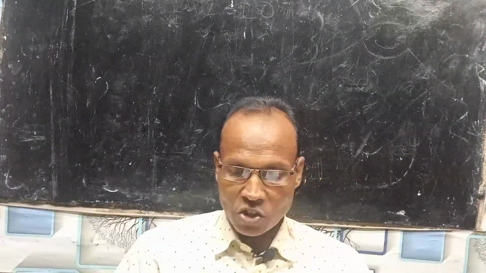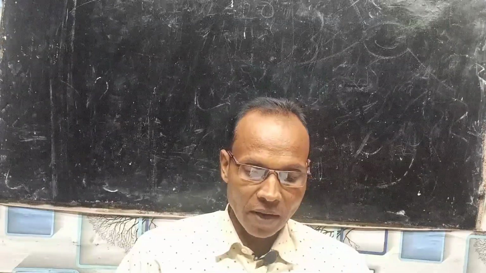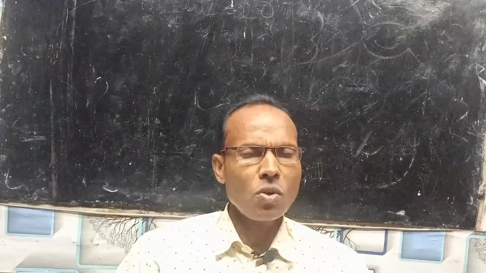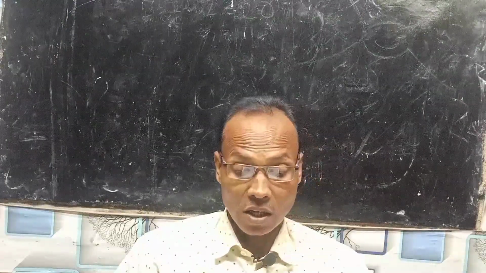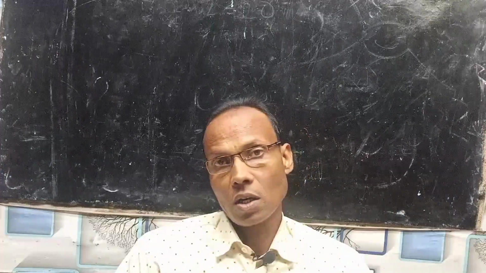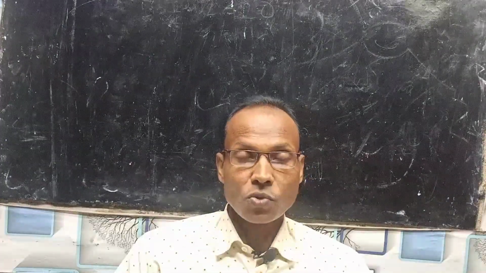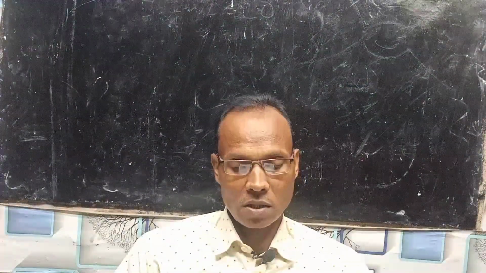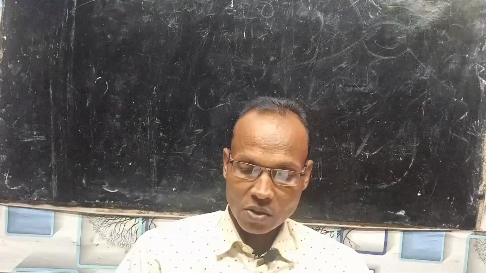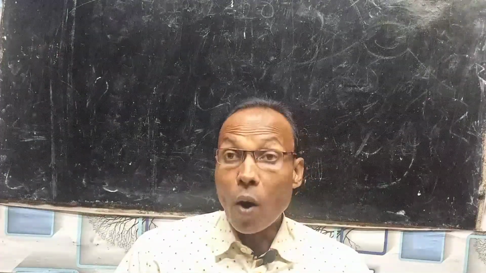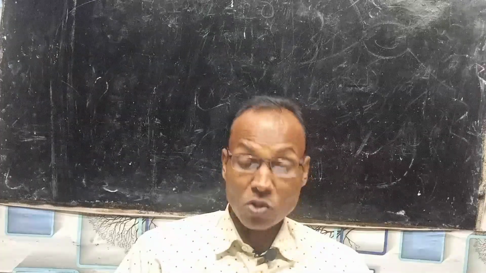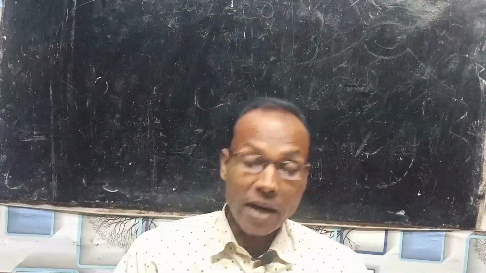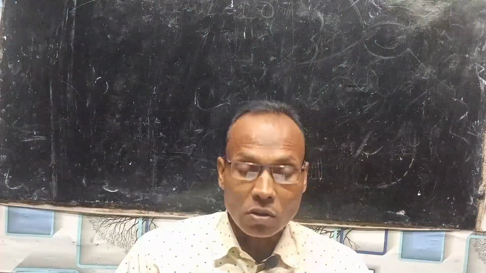The shapes and figures were drawn using a white pigment which was a mixture of rice with water and gum, occasionally accompanied with red and yellow dots. So which were the useful elements to do this Warli folk art? Here it is written, students, what were they using? They were using white pigment. And what was this white pigment? It was the mixture of rice with water and gum, and sometimes with red and yellow dots.